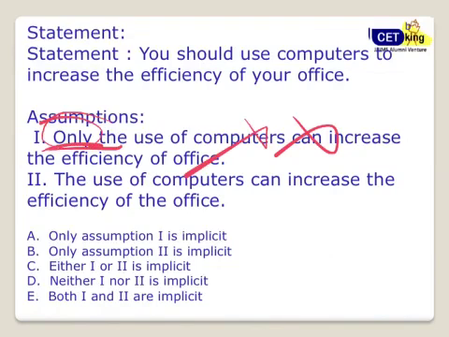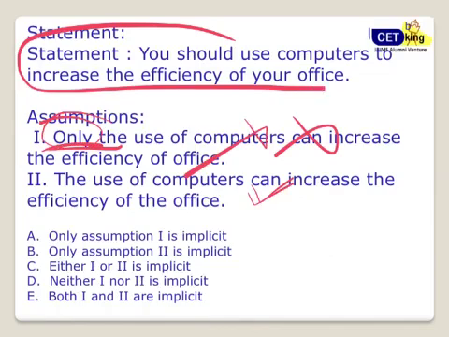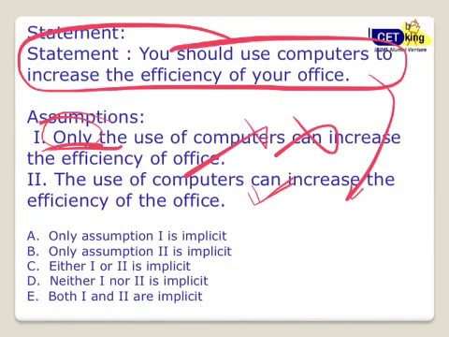Use of computers can increase the efficiency of the office. Yes, that is exactly what is hidden in this. If you recommend someone that please use a computer, this means there was a requirement for a computer. So if you are recommending something, the assumption is that it will have a desired effect. Fine. For example, if you recommend to your friend that you should buy a bike, this means obviously that he needs a bike.